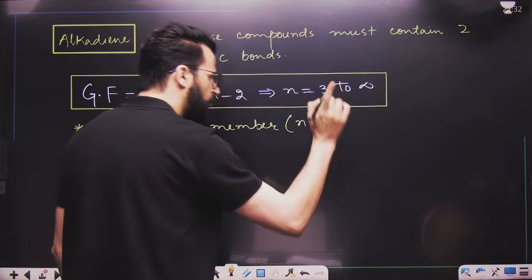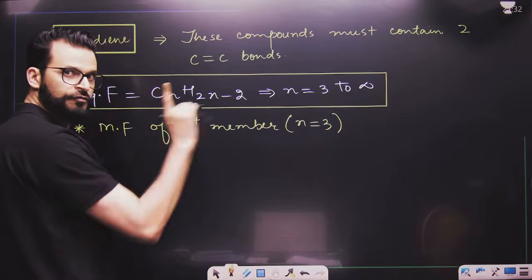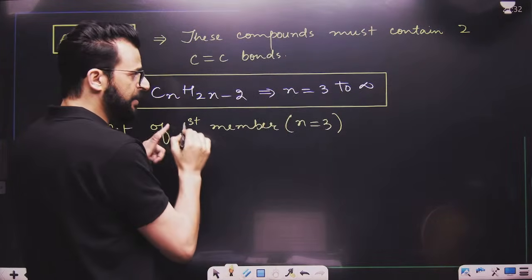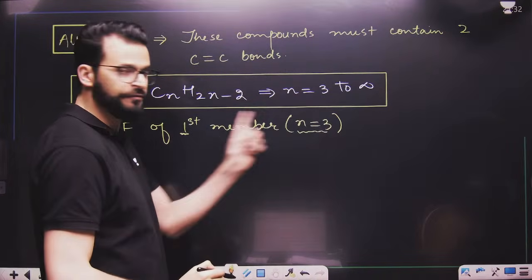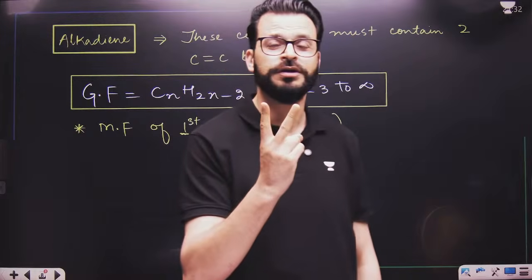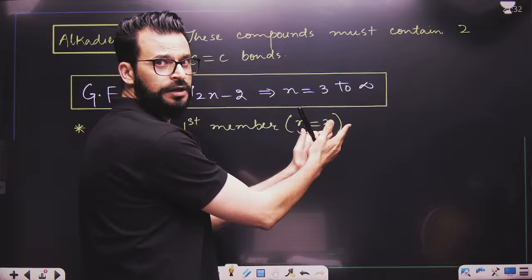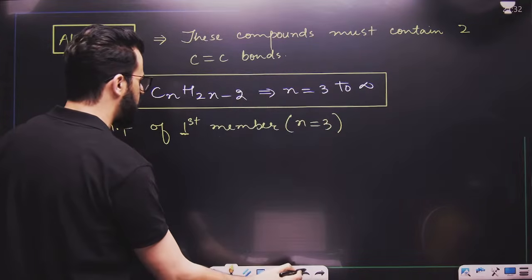Now, you have to check this. This is 1, first member means 1. When your first member is there, your n value is 3. The values are not the same: 1 and 3. That means you have to add 2 to this number to get your n value. Is this point clear to you?